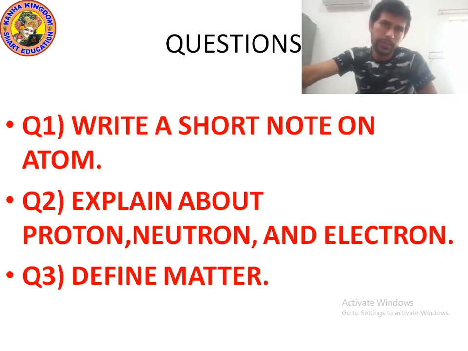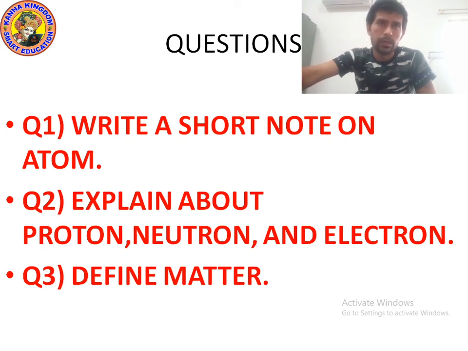Proton is found in the nucleus and is denoted by P plus, because it is a positive charge particle. Next is neutron. Neutron has no charge, so it is neutral, and its relative mass is also 1. It is found in the nucleus. The charge on neutron is 0, so we denote proton by P plus and neutron by N0.